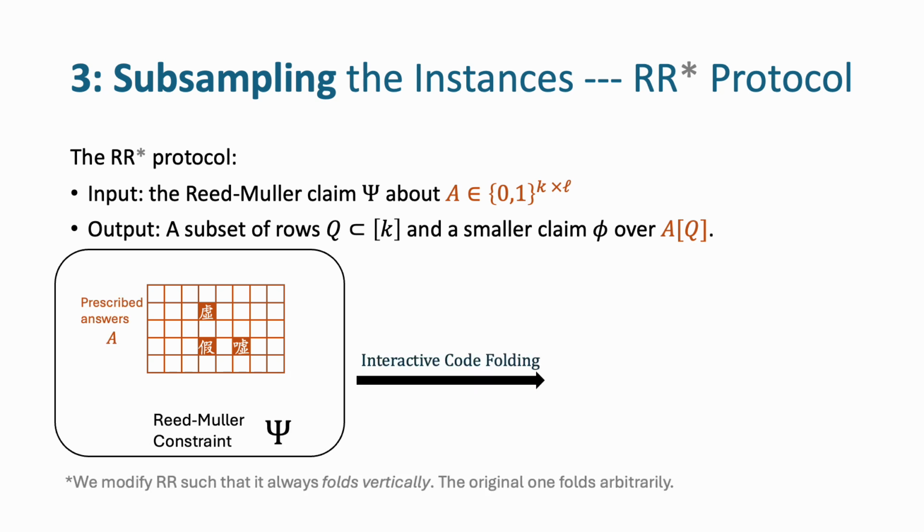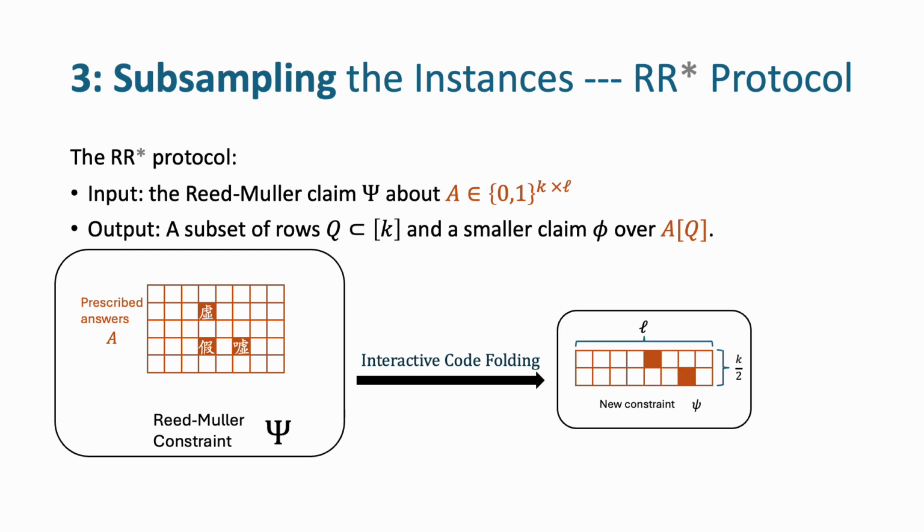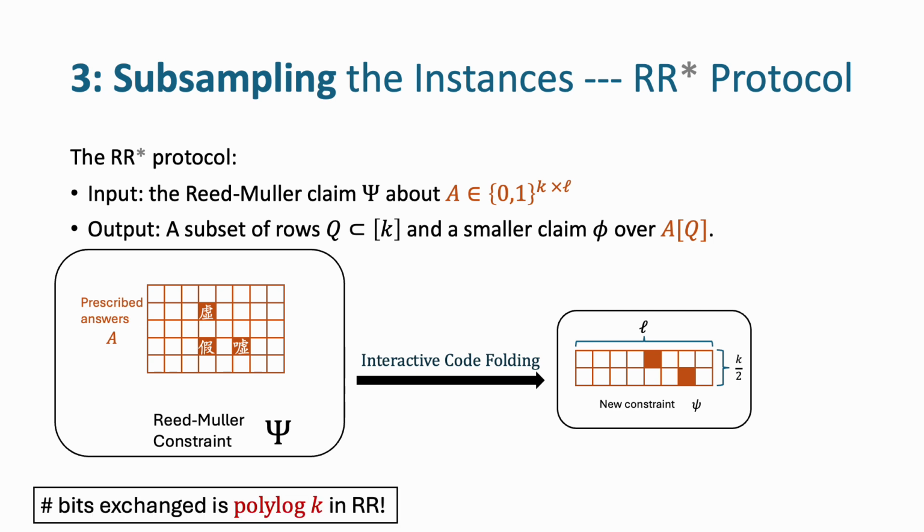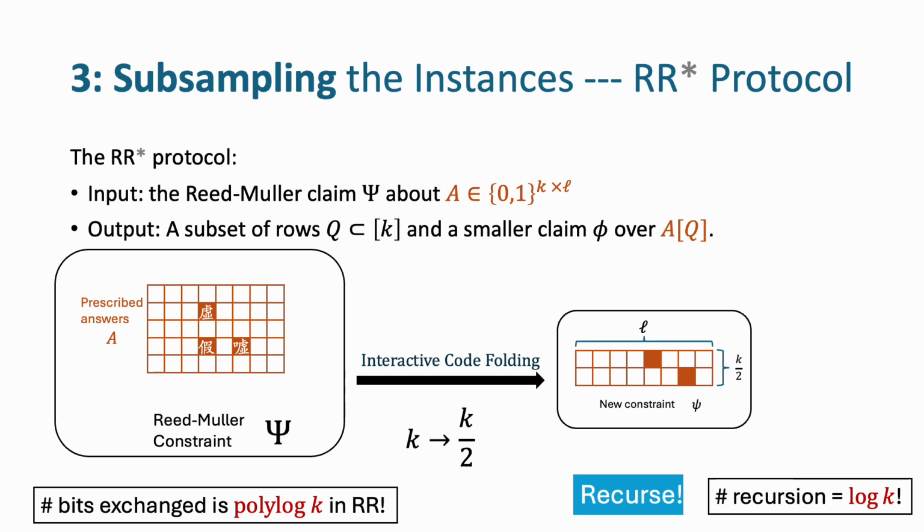The interactive coding, code folding R protocol, folds it into a smaller matrix and a smaller constraint, and we modify the protocol such that it always folds the error along the columns instead of arbitrarily. The number of bits exchanged is polylogarithmic in k, and the number of rows is halved, so we can just recurse. And as long as there are sufficiently many rows containing errors, there will be at least one row containing error as well in the end.